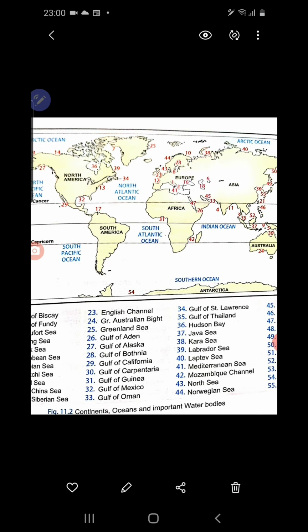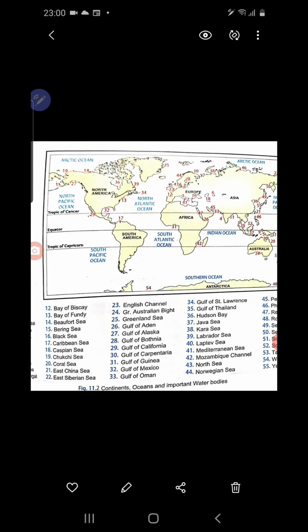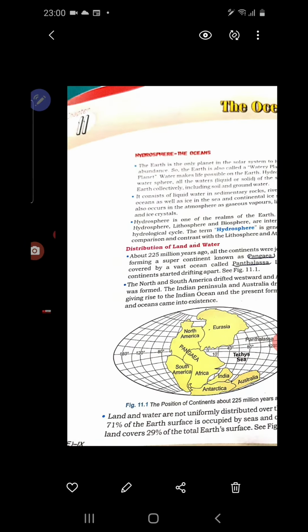As it drifted towards the west, the Atlantic Ocean formed in the middle. Then at the bottom of Asia, near Australia and Africa, the Indian Ocean formed, then the Arctic Ocean, Pacific Ocean, and then the Southern Ocean. All these are important oceans.